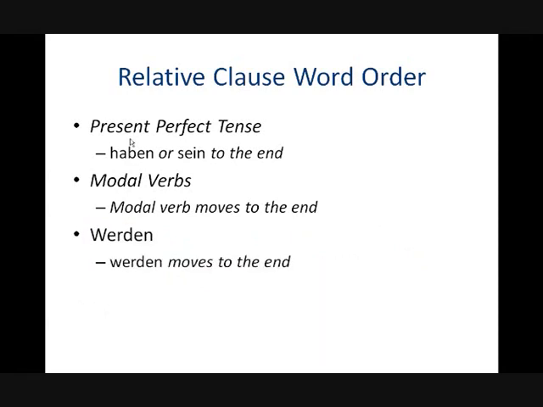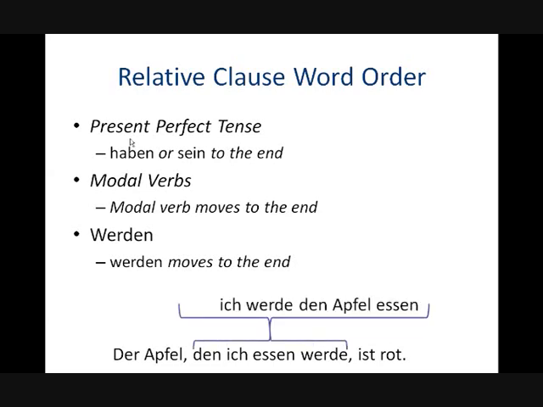Werden, if you're going to use werden, then werden moves to the end of the sentence, just like with modal verbs. Here's an example. Der Apfel, den ich essen werde, ist rot. If we write this normally, forgetting about relative pronouns, it would be ich werde den Apfel essen. Yeah? But because we have a relative pronoun, werde is moved to the end of the sentence behind essen. And so we get this. Den ich essen werde. Seeing that werde is still in its finite form, it's still agreeing with the subject of the sentence ich.